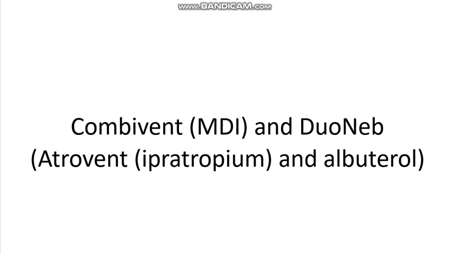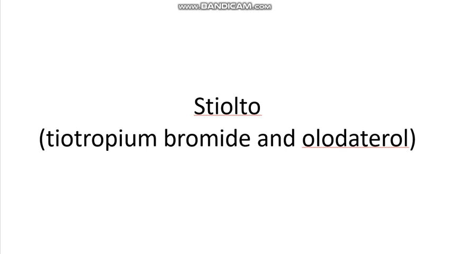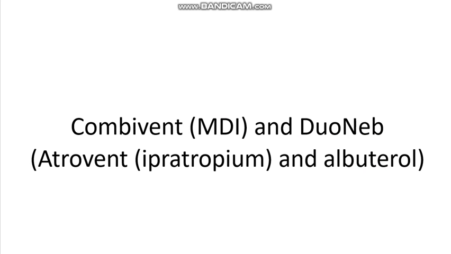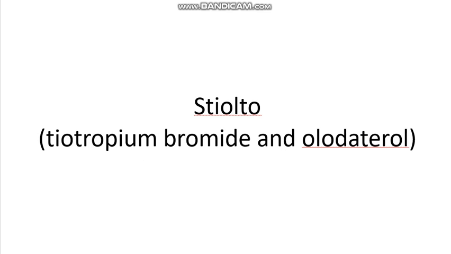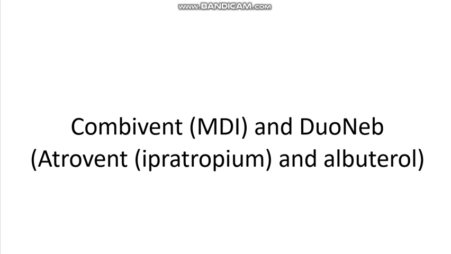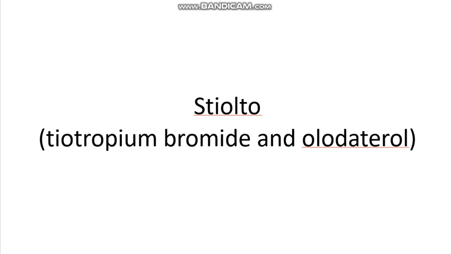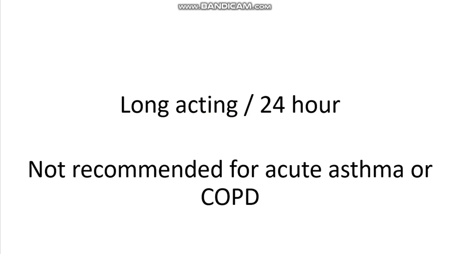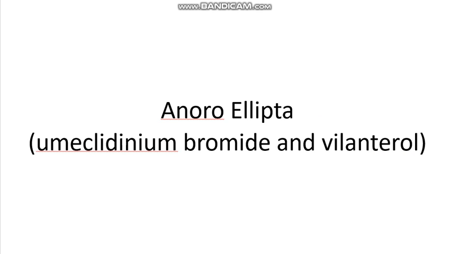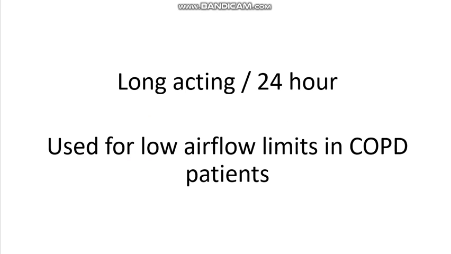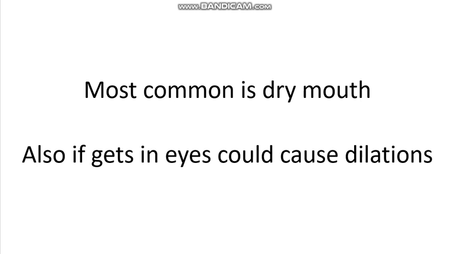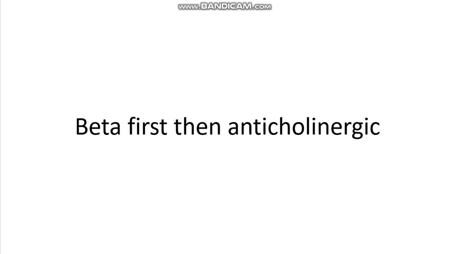Beta and anticholinergic combos: Combivent and DuoNeb, which is Atrovent, generic name ipratropium, and albuterol together. Remember this one: Combivent is ipratropium and albuterol. Stiolto is long-acting for up to 24 hours and is not recommended for acute asthma or COPD. Adverse effects of combos: most common is dry mouth. Also, if it gets in the eyes, it could cause dilation. When administering combos, beta should be given first, then anticholinergic.